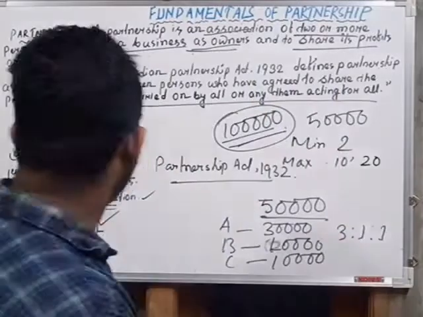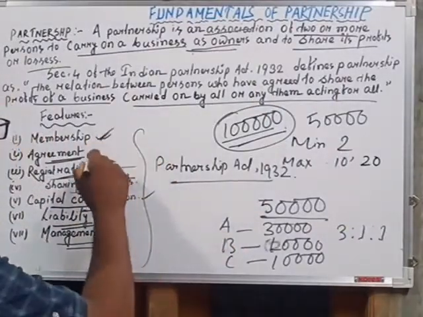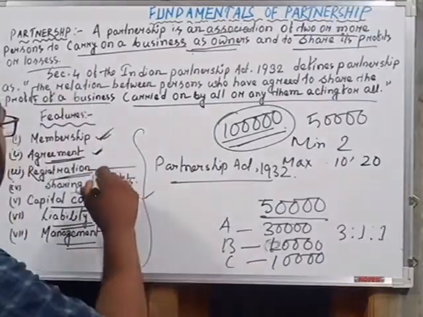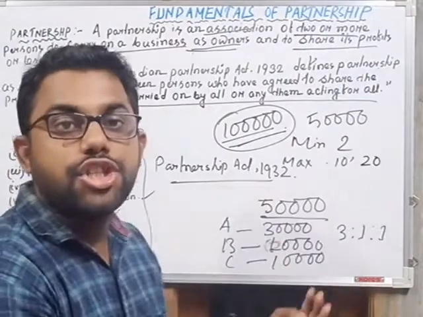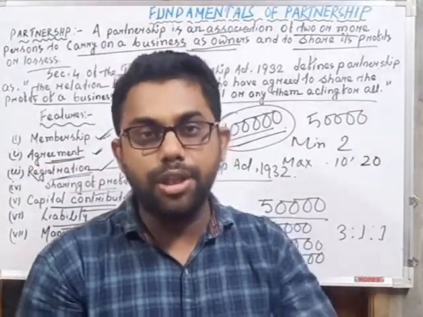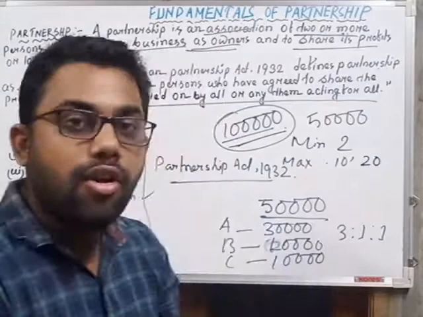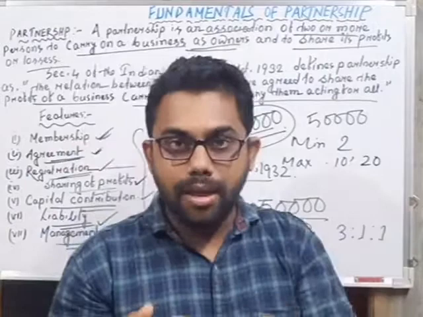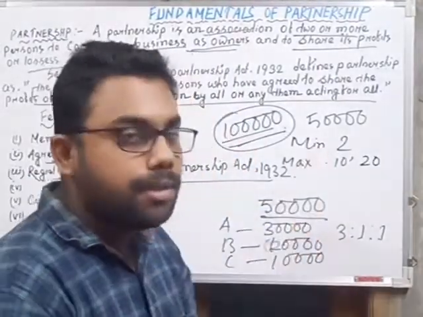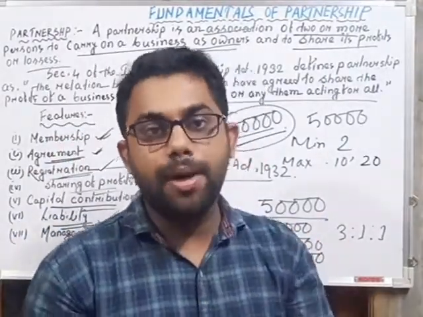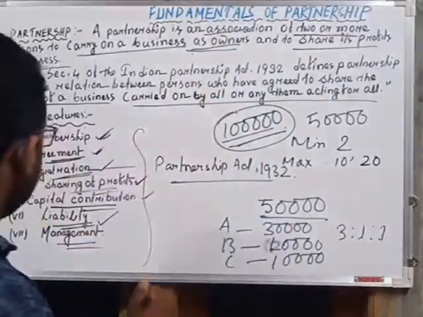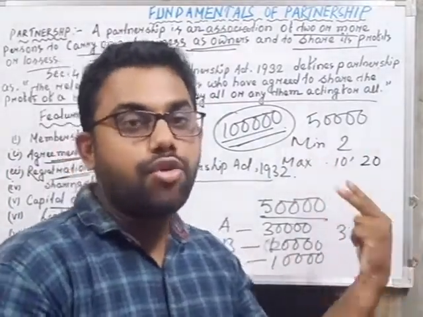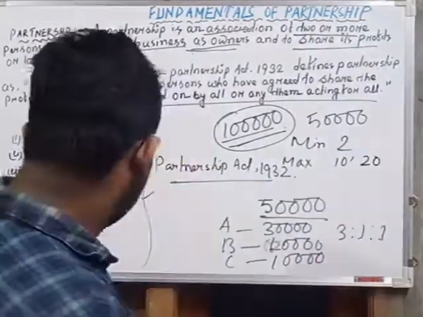And these are the features of partnership. One is membership, another is agreement. That means the agreement may be written or verbal between the partners. Registration: that means it may or may not be registered under the Partnership Act 1932. It is optional. Next is sharing profits and losses. That means all the profits and losses earned or suffered by the partnership business are distributed among the partners in their profit sharing ratio. Capital contribution: that means all the capital that is necessary for the partnership business is contributed only by the partners. Next one is the liability.